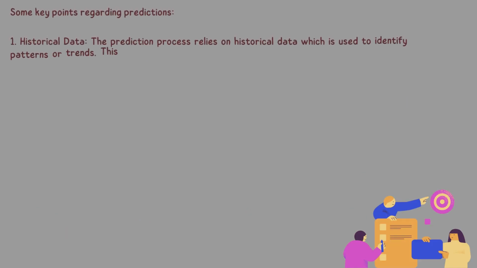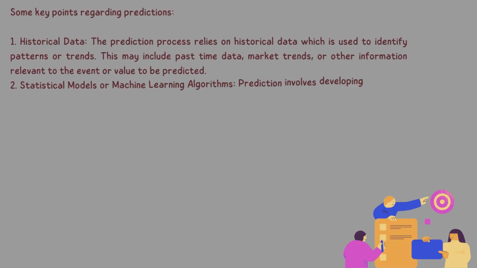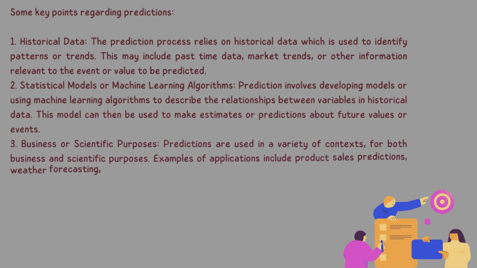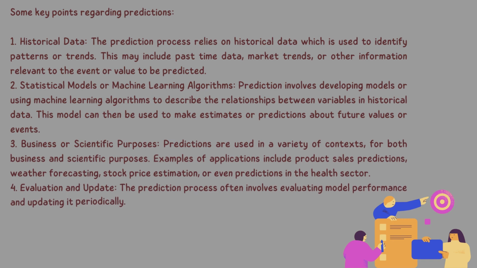Some key points regarding predictions. 1. Historical data. The prediction process relies on historical data which is used to identify patterns or trends. This may include past time data, market trends, or other information relevant to the event or value to be predicted. 2. Statistical models or machine learning algorithms. A prediction involves developing models or using machine learning algorithms to describe the relationships between variables in historical data. This model can then be used to make estimates or predictions about future values or events.